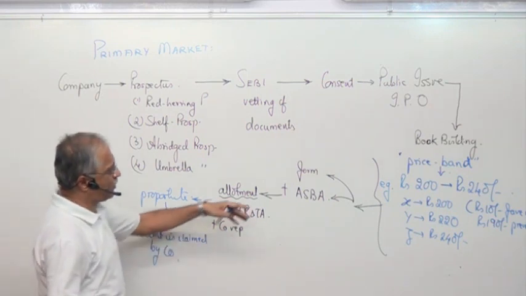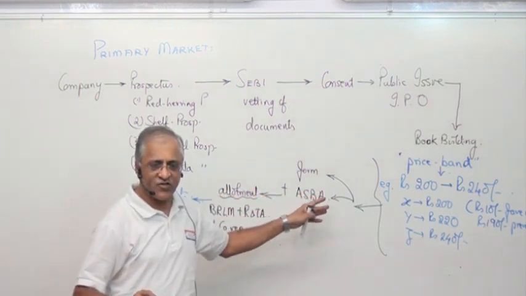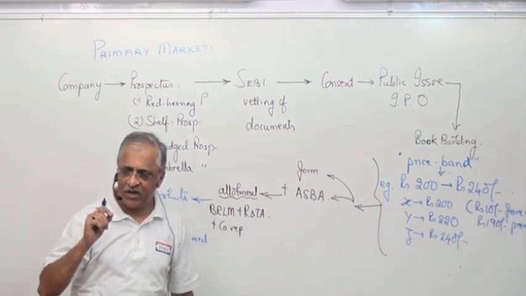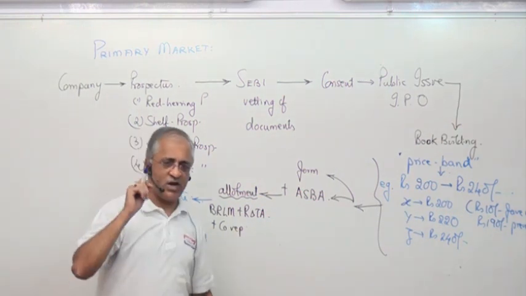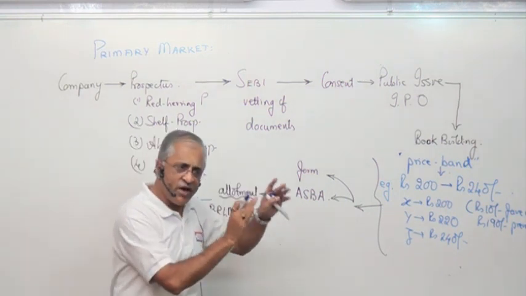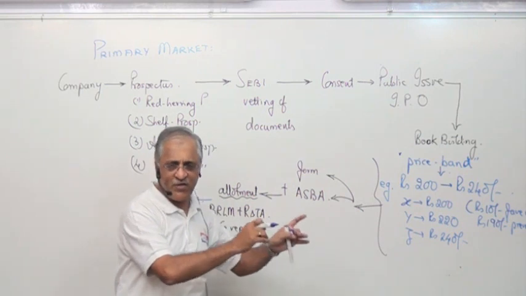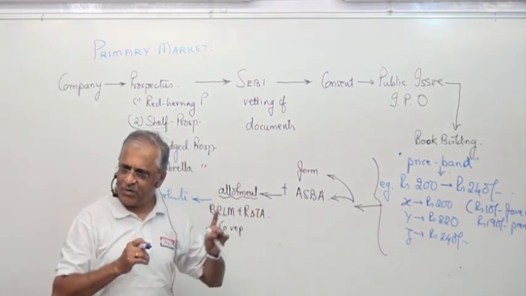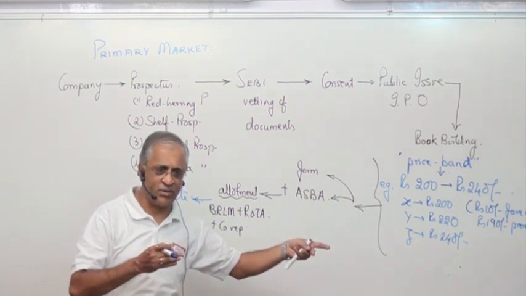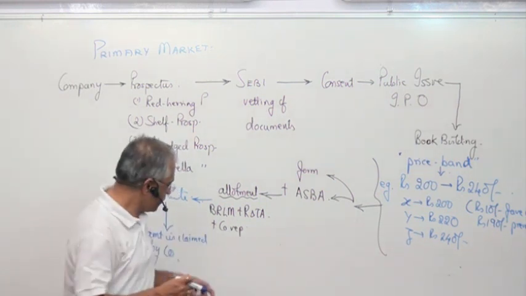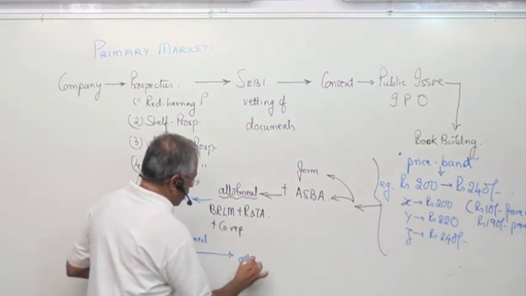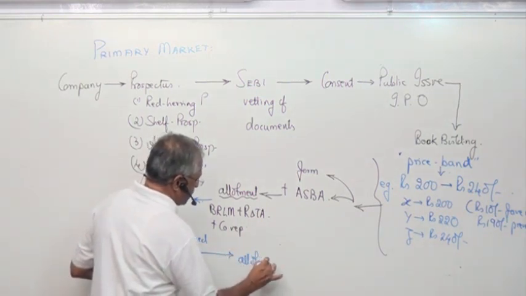So what happens if you pay 1 lakh through ASBA and you've been allotted shares worth only 50,000? The company will claim 50,000 through ASBA, and the remaining 50,000 is still in your bank account, held as an FD, so you earn interest on it. That's the basic idea. They claim the amount, and then we do the allotment of securities.